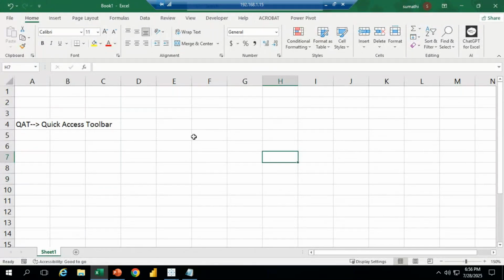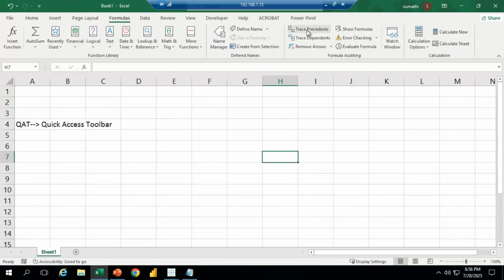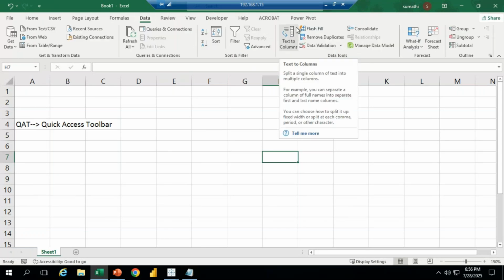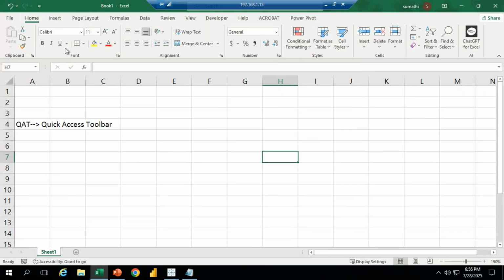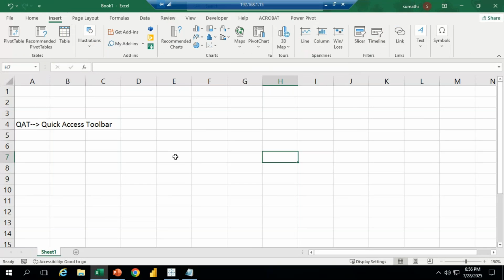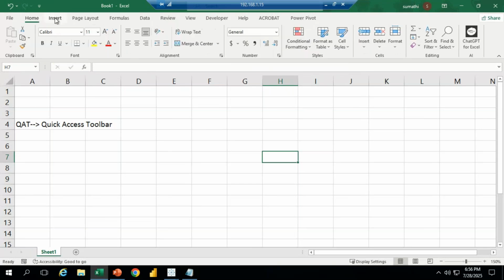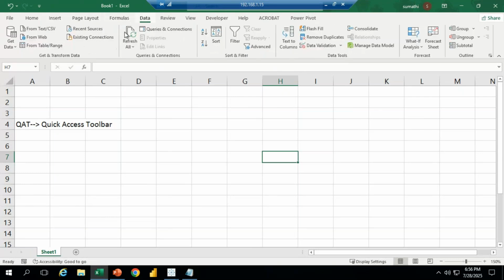Daily I do some work using formulas, using define name, the data tab, flash fill, the review tab, some options in the home tab. Daily-used commands or important commands, we can save all these in the quick access toolbar also.